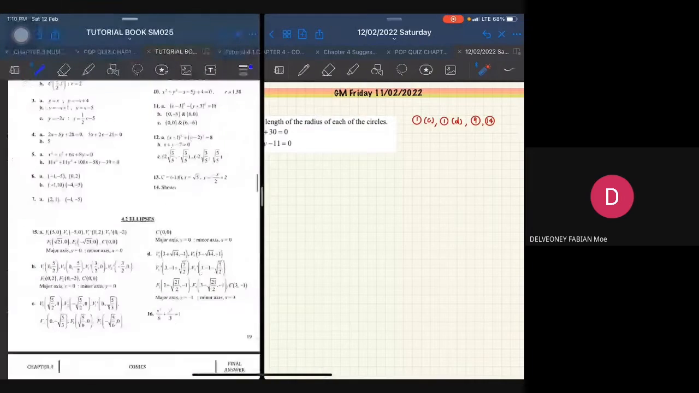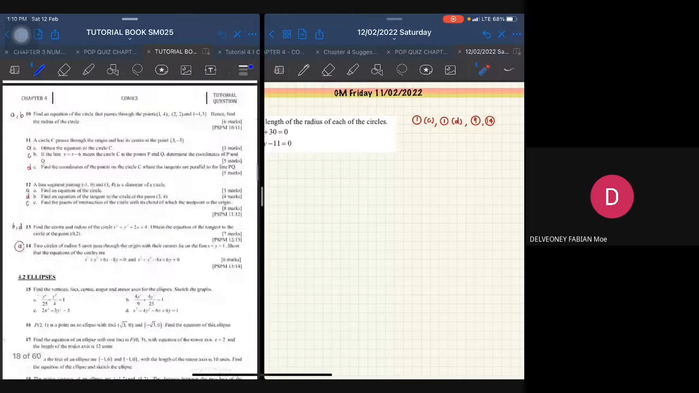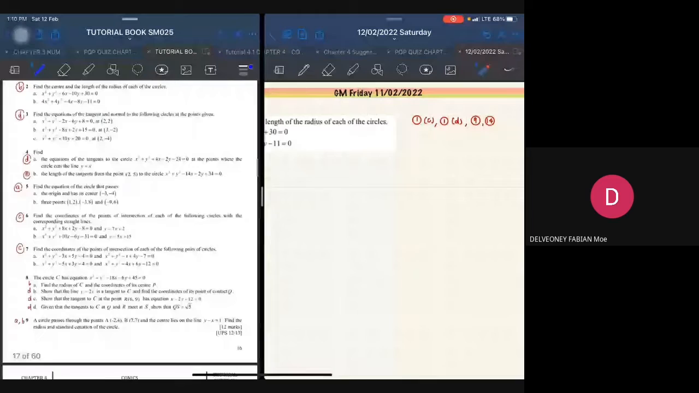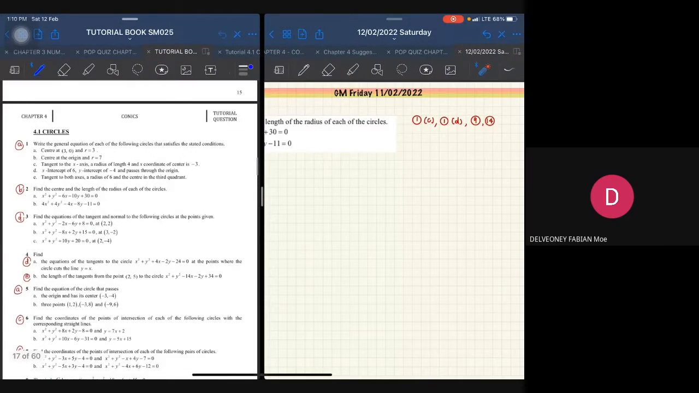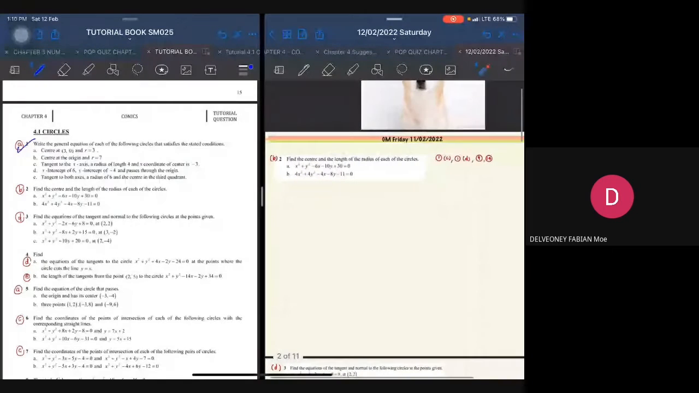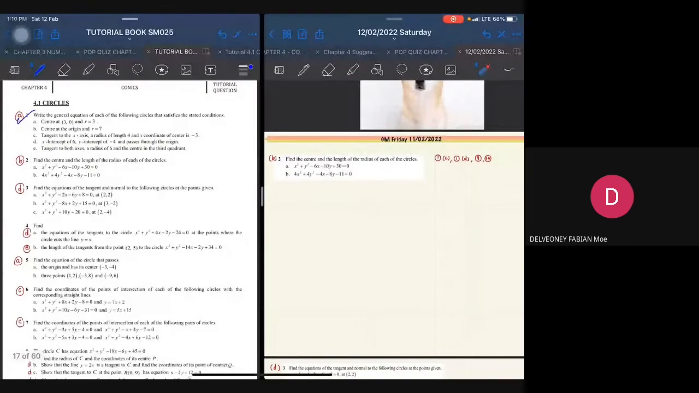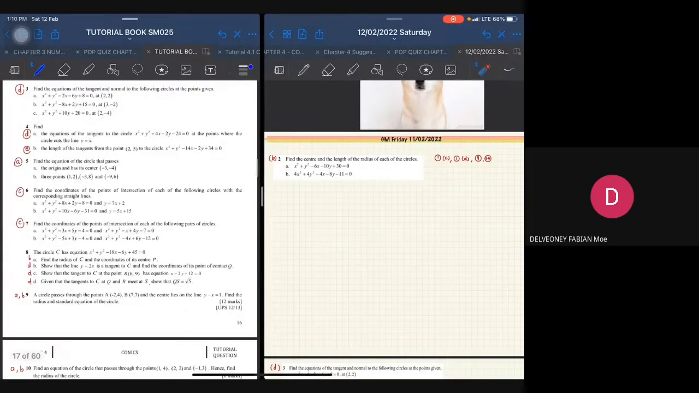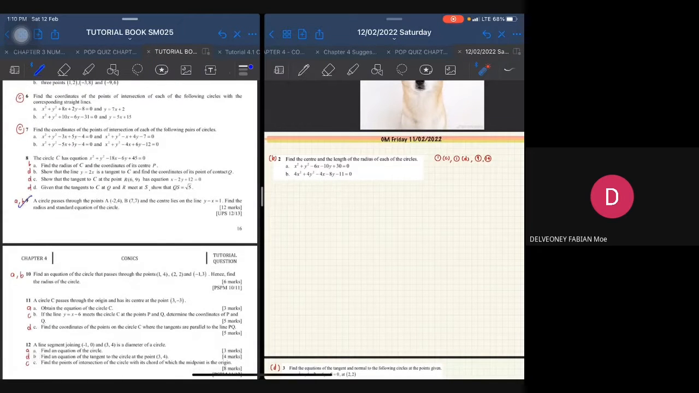So ini adalah tutorial book. Okay, so kalau ikutkan yang ini, we have already discussed. Nombor 1 kira settle. Okay, so number 2 belum discuss lagi. And then number 3, find the equations of the tangent. This one pun belum. Okay, so number 4 belum, 5 belum. 9 semua belum. So 9 and 14 sahaja kita dah settle.